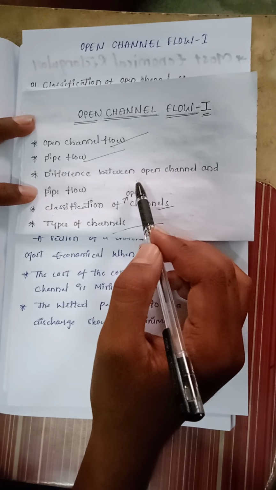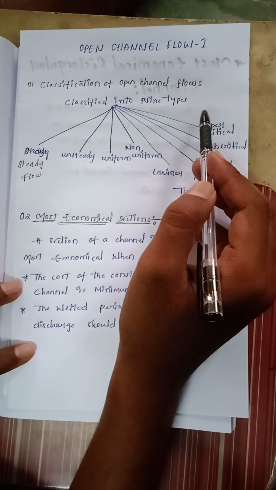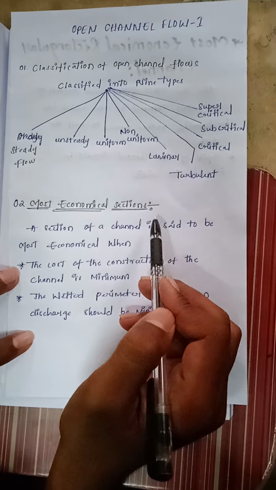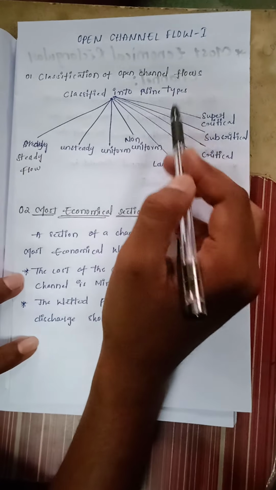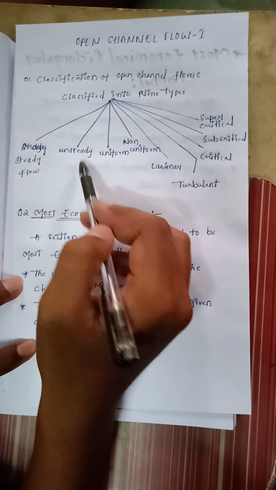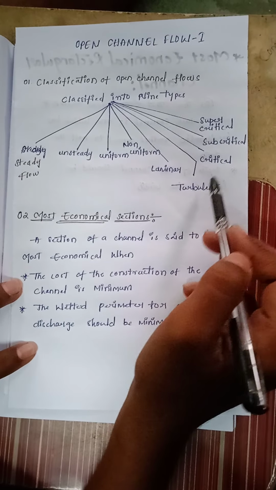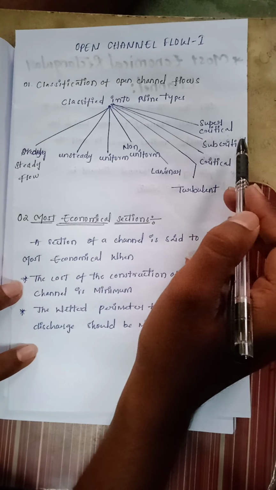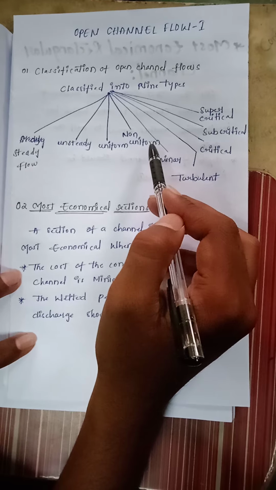In today's lecture we are going to see about the classification of open channel flows and most economical sections. In this classification of open channels, these are classified into 9 types. Those are steady flow, unsteady flow, uniform flow, non-uniform flow, laminar, turbulent, critical, subcritical and supercritical flow. These are the 9 types of open channel flows.